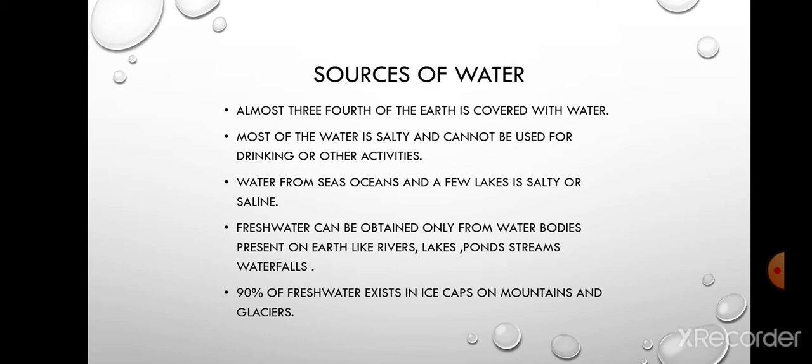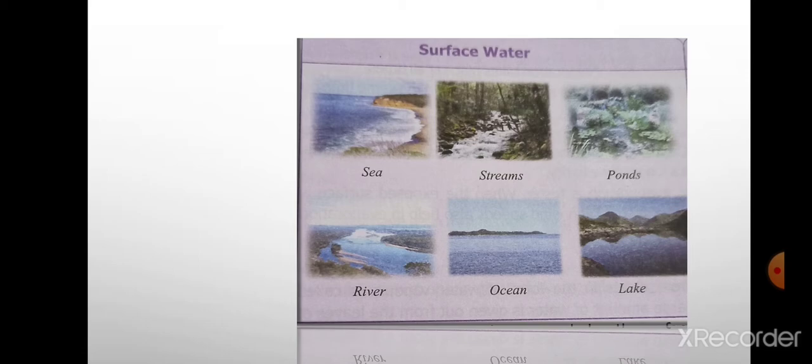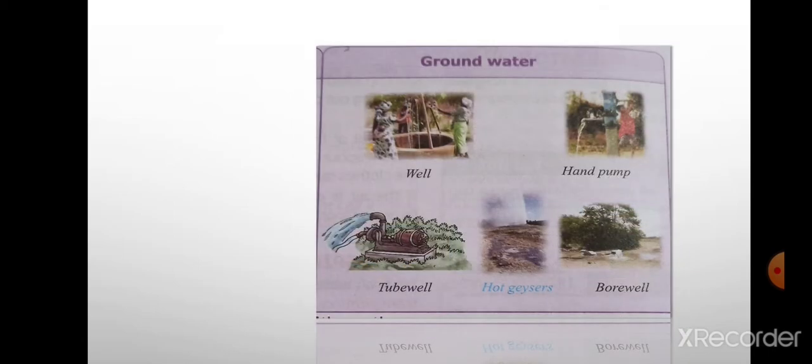It can be obtained only from the water bodies present on earth, like rivers, lakes, ponds, streams, waterfalls, etc. And in this fresh water, approximately 90% of it exists in the form of ice in mountains and glaciers. The surface water can be obtained from seas, streams, ponds, rivers, oceans and lakes. And there is another category, groundwater.